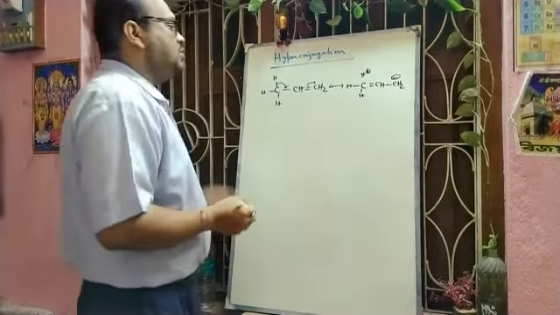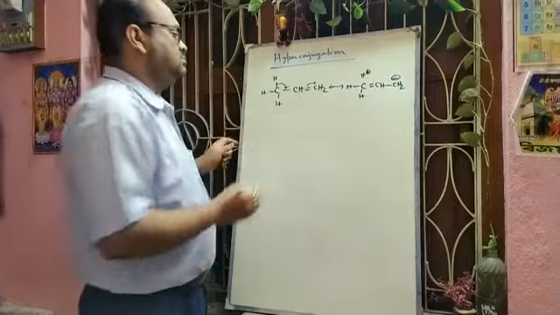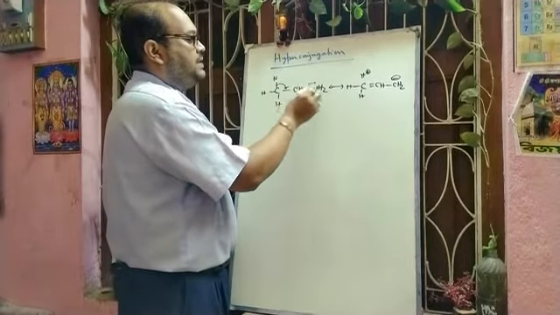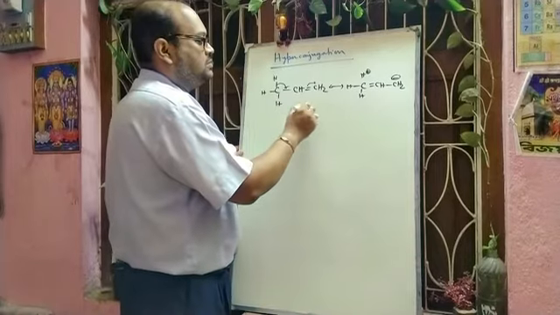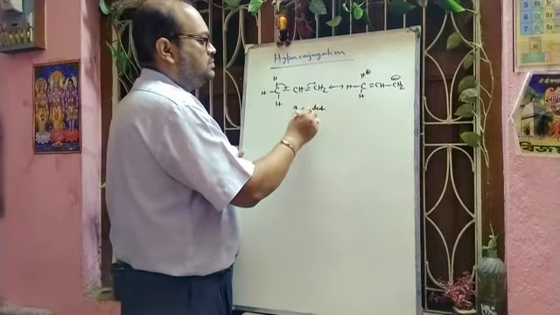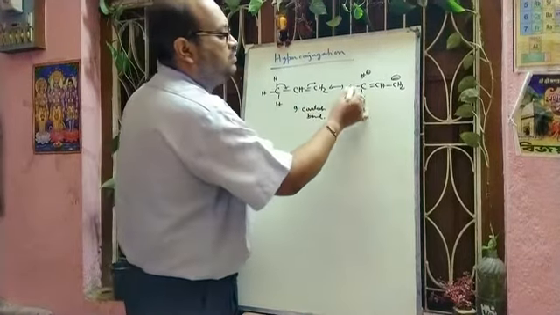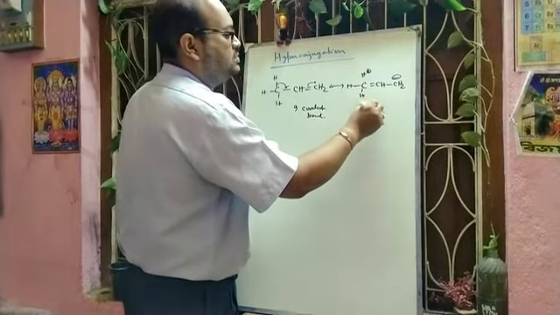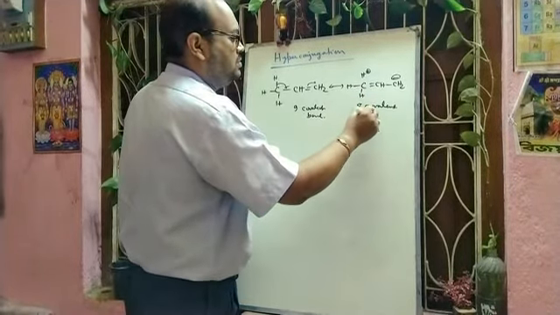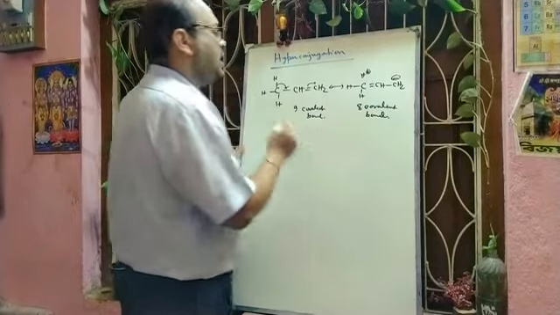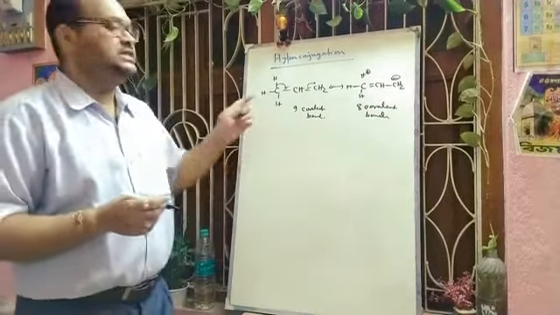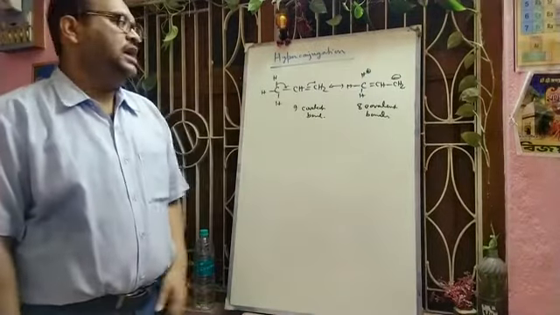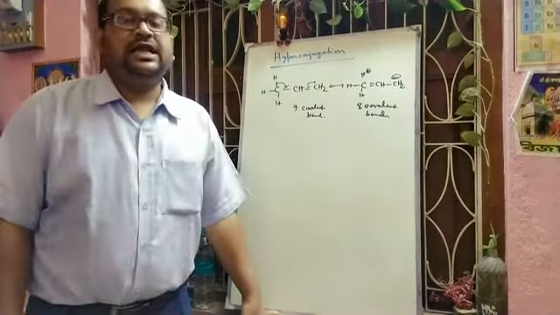So here the total number of covalent bonds will be 1, 2, 3, 4, 5, 6, 7, 8, 9. 9 covalent bonds. And in this structure, 1, 2, 3, 4, 5, 6, 7, 8 covalent bonds. So one covalent bond is sacrificed for this hyperconjugation. That is why this type of hyperconjugation is called sacrificial hyperconjugation.